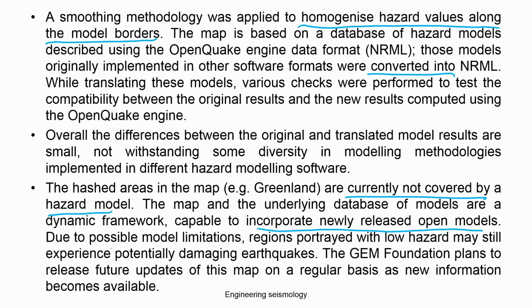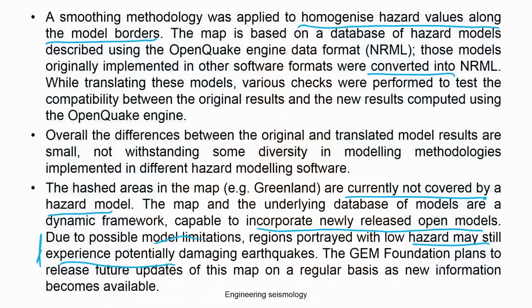Due to possible model limitations, regions portrayed with low hazard may still experience potentially damaging earthquakes. So they say that for whatever model they used, in some places there is a lack of proper models and lack of data, which means the map may show low seismicity or a low PGA value, but a potentially damaging earthquake can be expected in this region.